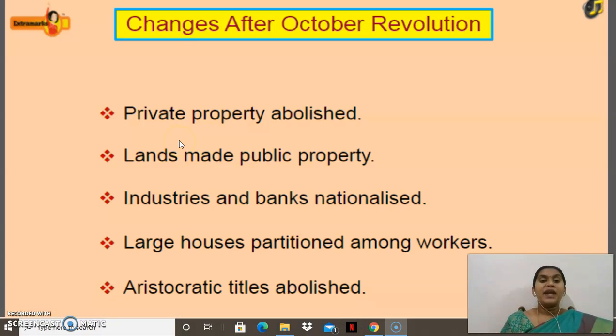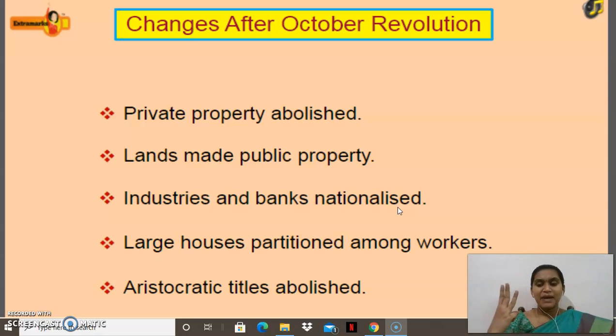Private property was abolished. That means individual property was abolished and taken over by the government. Lands were made public property. Whatever land was available was made public property, so that everyone can use it. Industries and banks were nationalized. So this is what Lenin demanded, which we studied in the April Theses, yes or no, children?